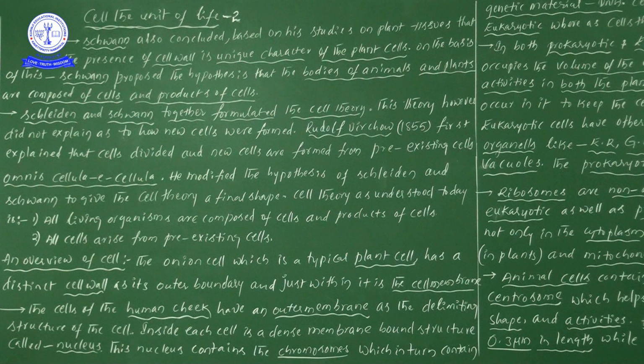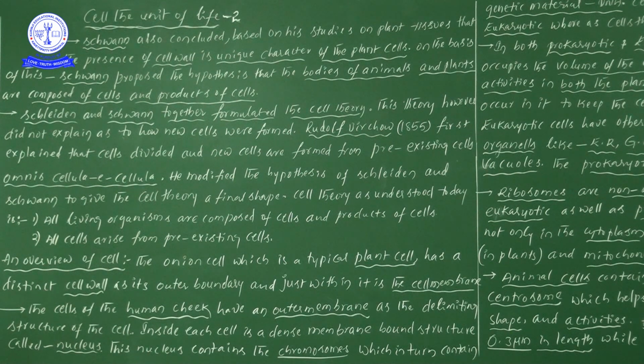If you take a comparison of plants and animals, what is the main important point we have to discuss? The cell wall is present as the outermost delimiting structure in case of plants. And in plants, below the cell wall we will find the presence of the cell membrane. My dear students, important: below the cell wall in case of plants, we find the cell membrane.